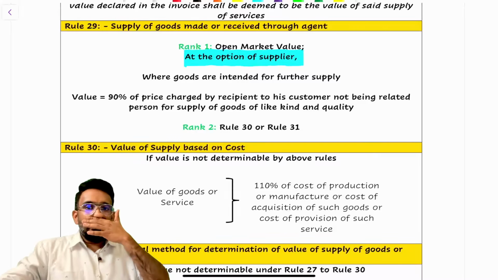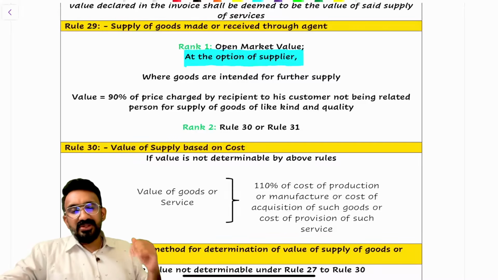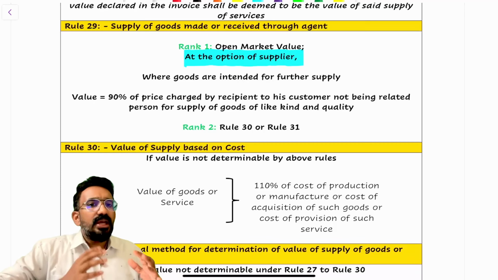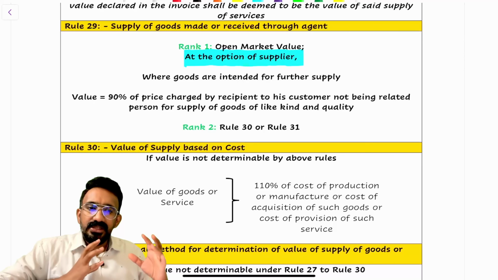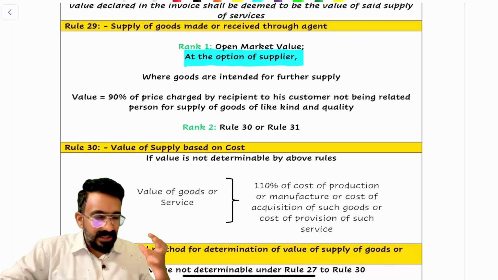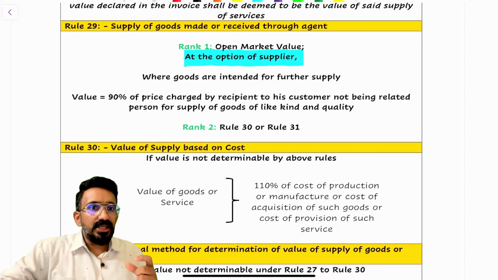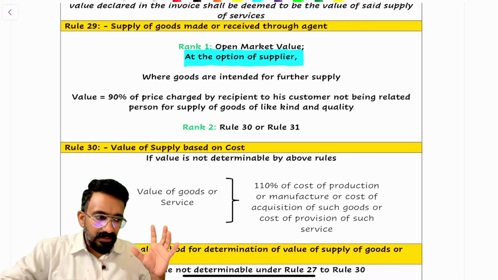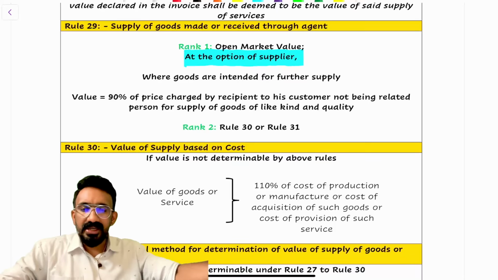Now, carefully look at the rank in which they have given the value. Rank number one, in most of the cases, remains the same, which is open market value. Say when Samsung is giving the TV to Raju and there is no consideration, and Samsung has to pay taxes, Samsung needs to take the market value of this TV, raise an invoice and then pay the GST accordingly. That will be taken as credit by Raju.